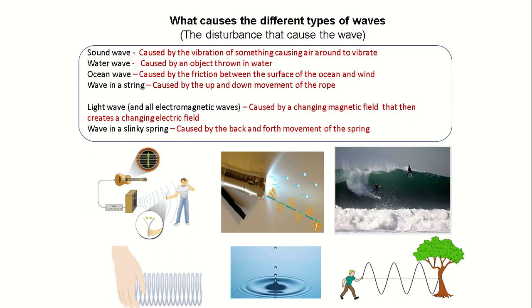For wave in a string, it is caused by the up and down movement of a rope. So when you tie a rope to a point and start moving it up and down, a wave is generated in a string.